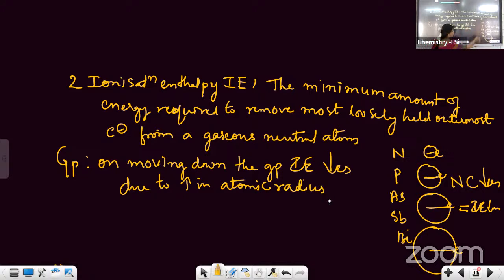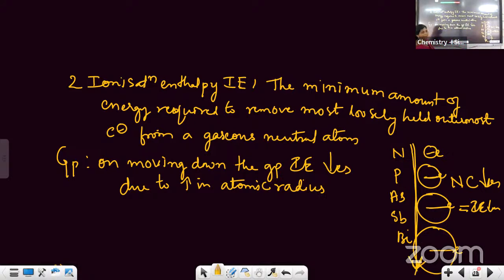Okay. So on moving down the group, atomic radius is increasing. Why is ionization enthalpy decreasing? Because atomic radius increases on moving down the group.